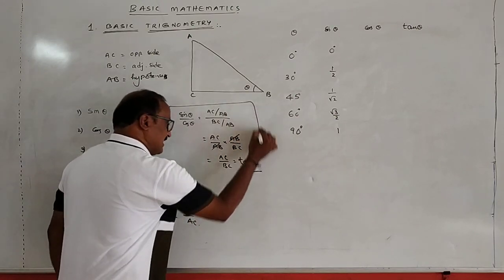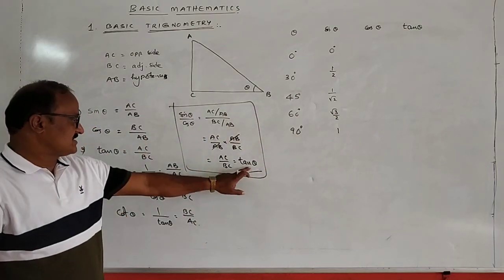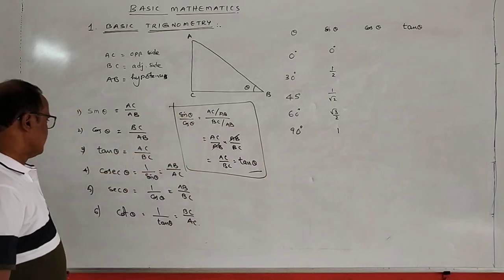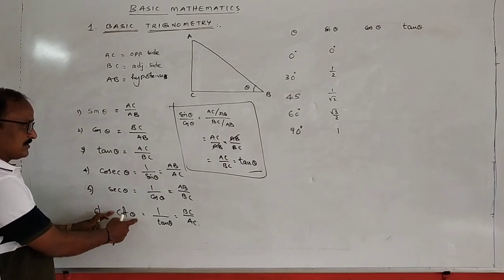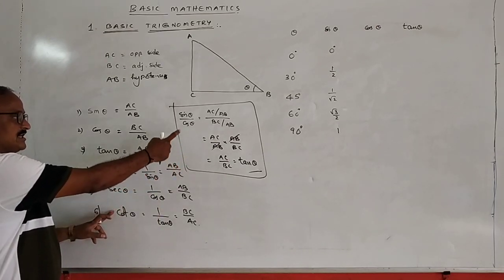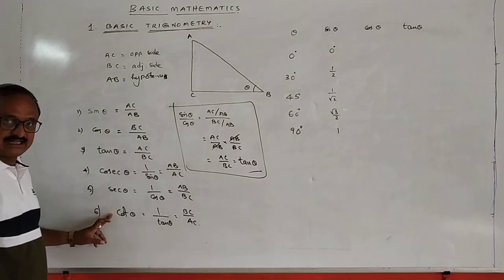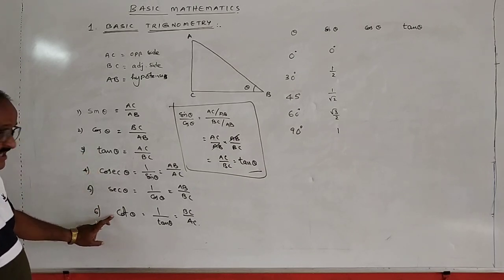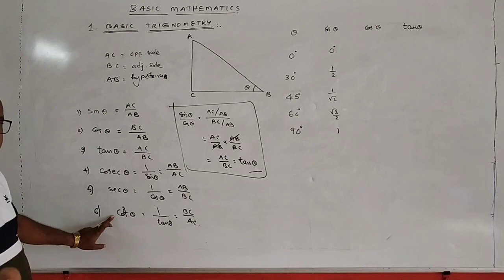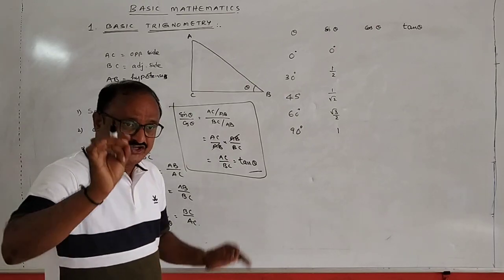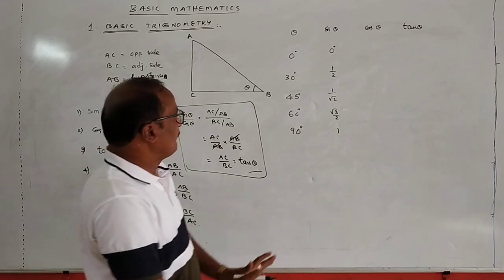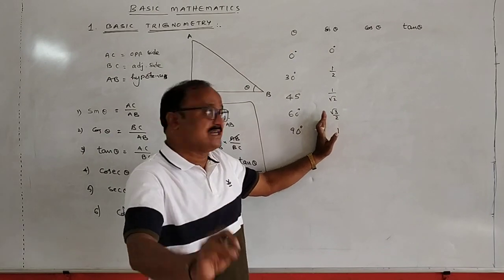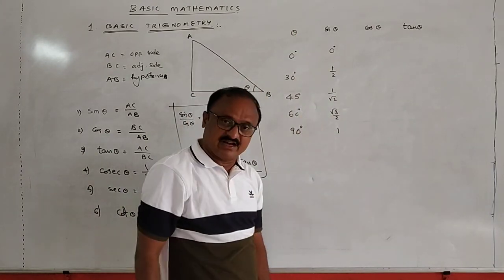Okay, my dear students, remember this point. Tan theta is the ratio of sin and cos: tan theta is equal to sin theta by cos theta. Similarly, cot theta is nothing but the reciprocal of tan theta, that is cos theta by sin theta. So tan, cosecant, secant and cot values are all in terms of sin and cos. And we should only remember the values of 0, 30, 45, 60, 90 for the sin function. From those we can write down every remaining trigonometric function value.